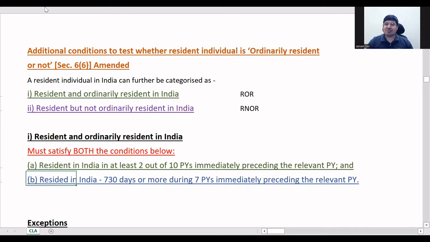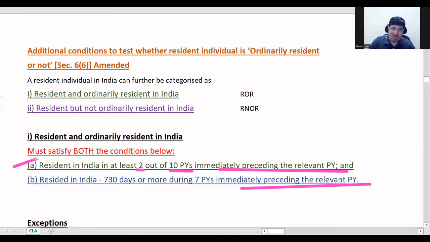As I said, here in additional conditions you don't see the previous year days. It is before the previous year, preceding the relevant previous year. The first one is you just have to see is he resident in 2 out of 10 previous years. Here you don't have to see whether it is ROR or RNOR. Resident means he is a resident as per basic conditions, only that much. And second, he should be in India for 730 days.